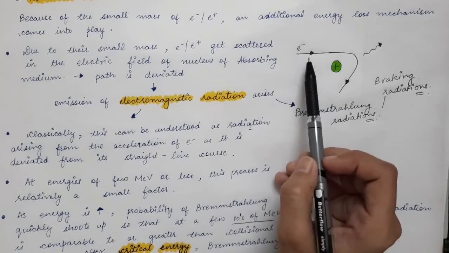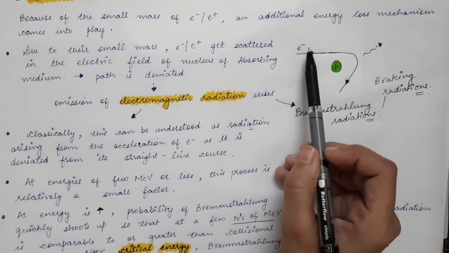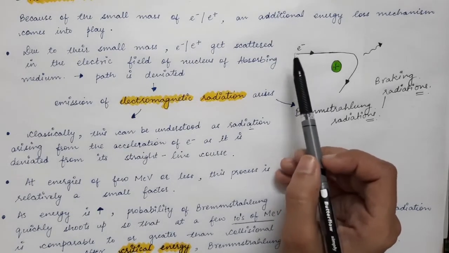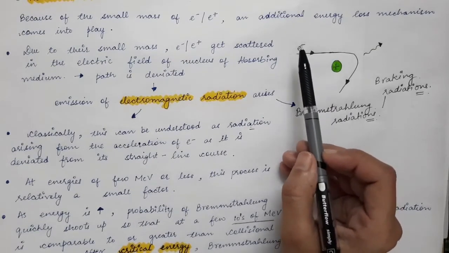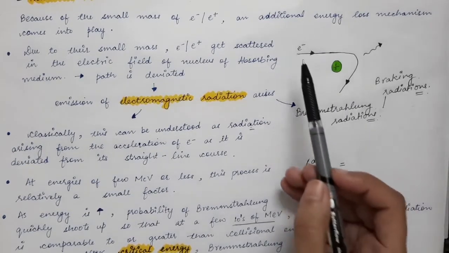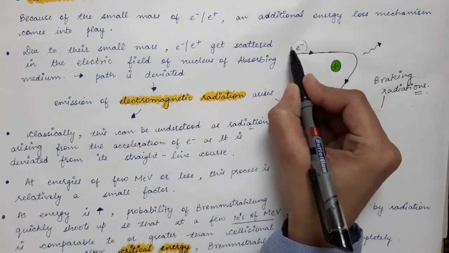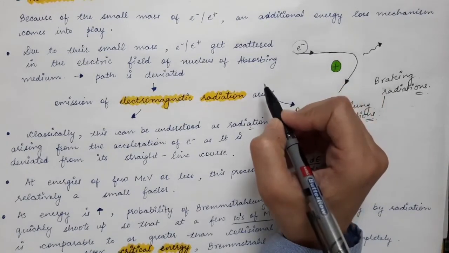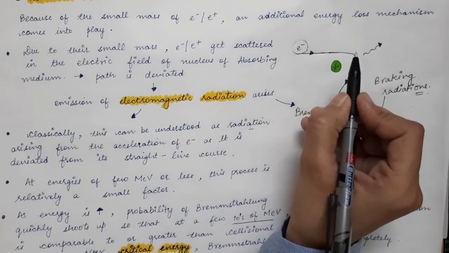But as we increase the energy of the light charged particles further, to a few tens of mega electron volt, the radiation loss becomes comparable to the collisional energy loss. And if you increase the energy of the electron further, then the radiation loss will start dominating over the collisional energy loss. There is a particular energy of the incoming particle